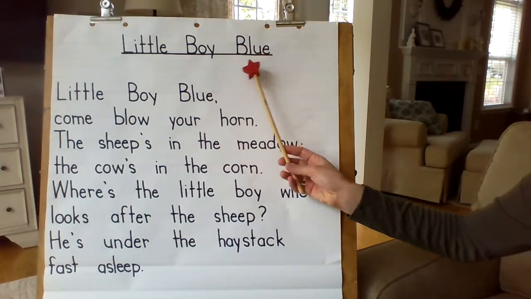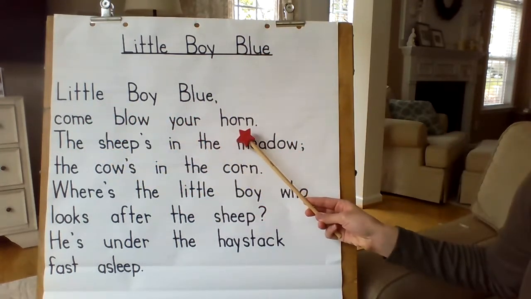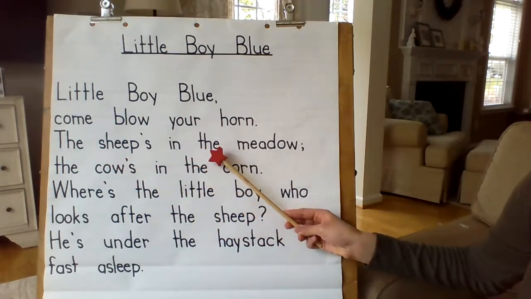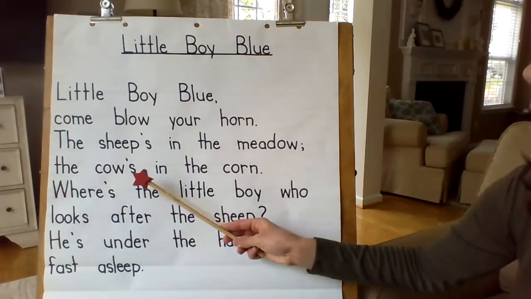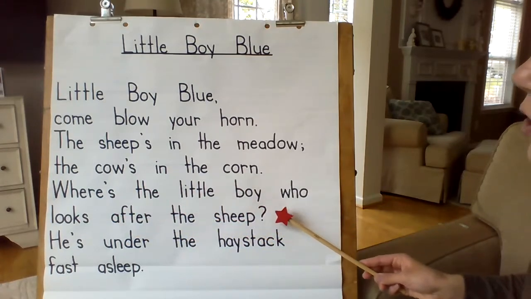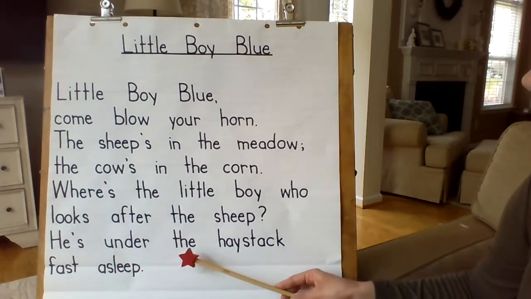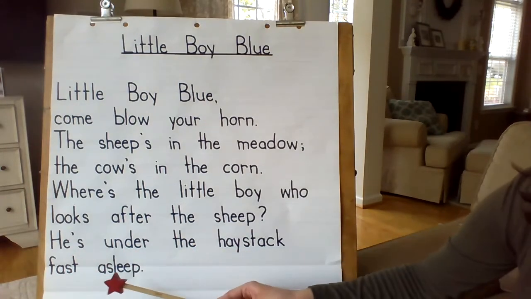Little boy blue. Little boy blue, come blow your horn. The sheep's in the meadow, the cow's in the corn. Where's the little boy who looks after the sheep? He's under the haystack, fast asleep.